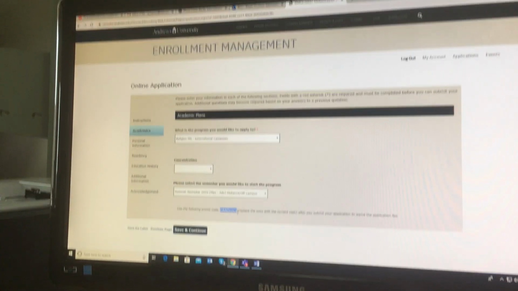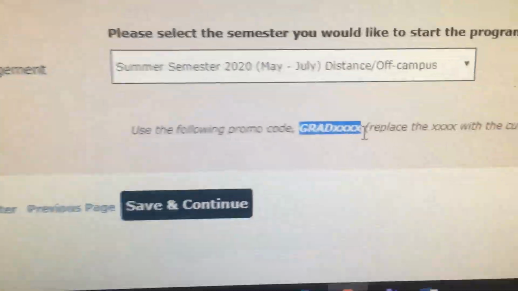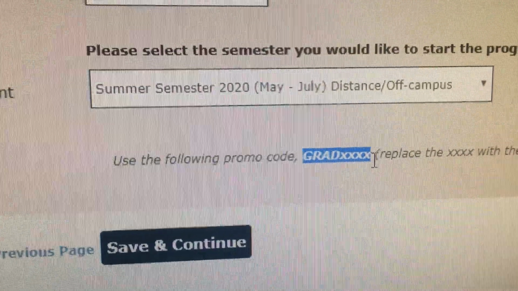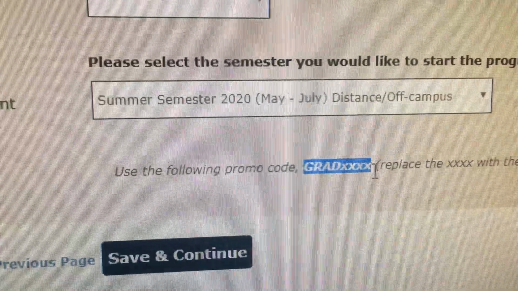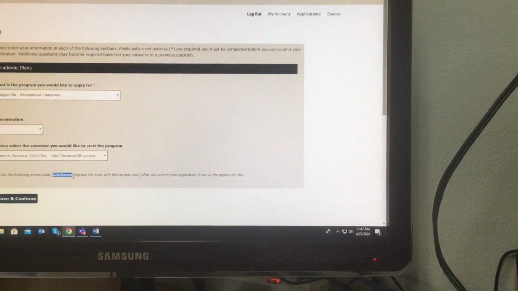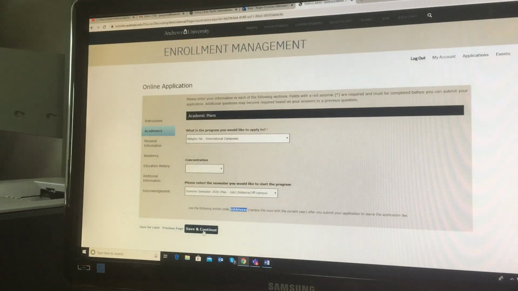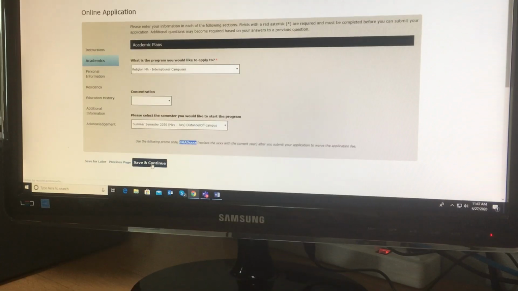Let me see if I can go a little bit closer to show it to you. So a time will come to use this code, grad with capital letters, and then instead of the X's we will have the year 2020. We will get there. So we continue to move forward. So we go here and we save and continue. Yes, we go to personal information now.